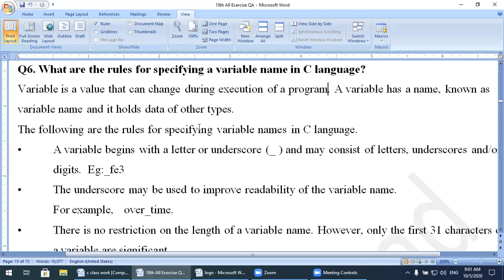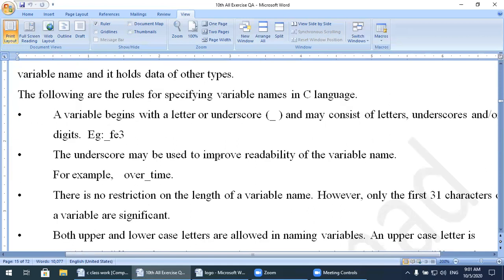The following are the rules for specifying a variable name in C language. You cannot use just any variable name. It has some rules whenever you are defining a variable. First rule: a variable begins with a letter or underscore. This is the most important rule whenever you define any kind of variable in your program.